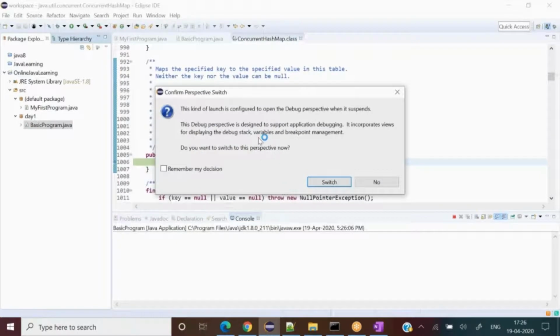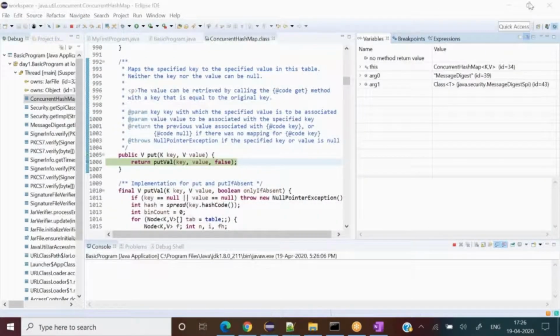Now a new perspective will appear. I will show you the different perspectives in Eclipse. Do you know the different perspectives in Eclipse? No, okay, let me show you, all things step by step. Earlier we were in this perspective. Can you see this? This was the Java perspective.